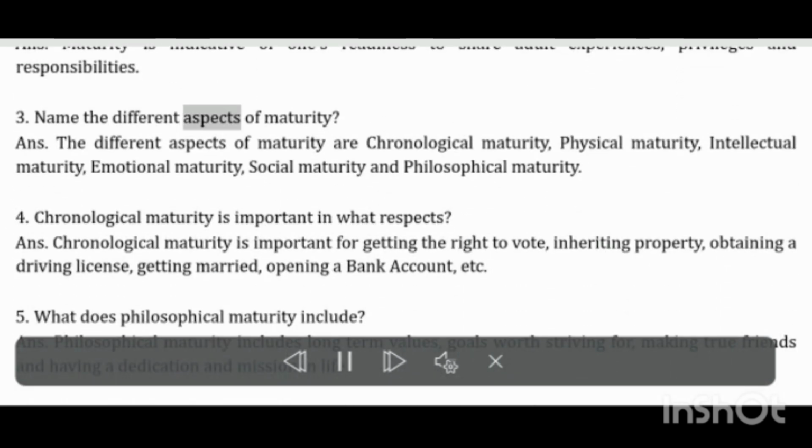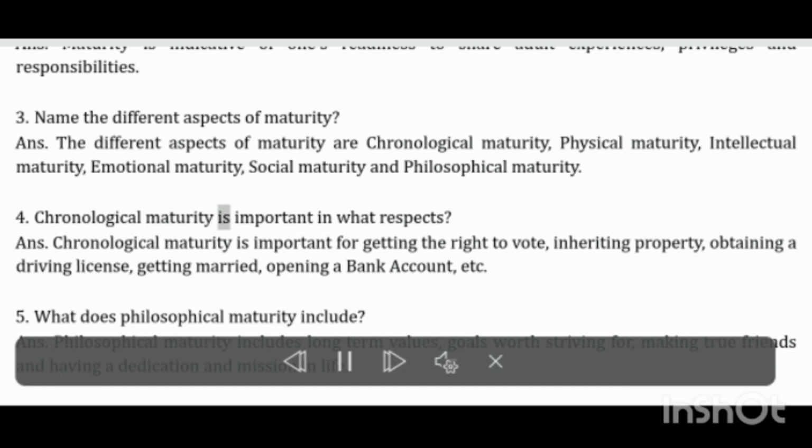Name the different aspects of maturity. The different aspects of maturity are chronological maturity, physical maturity, intellectual maturity, emotional maturity, social maturity, and philosophical maturity.